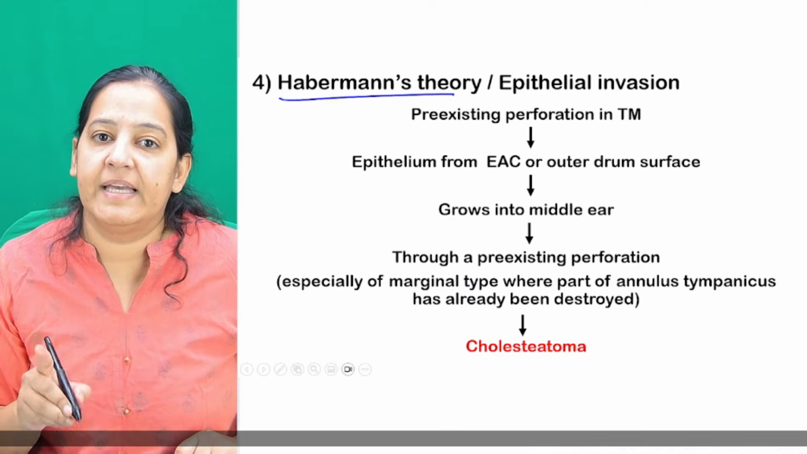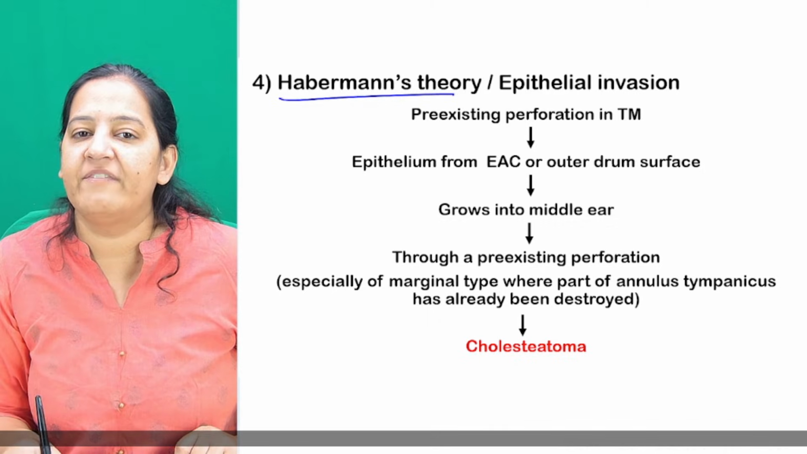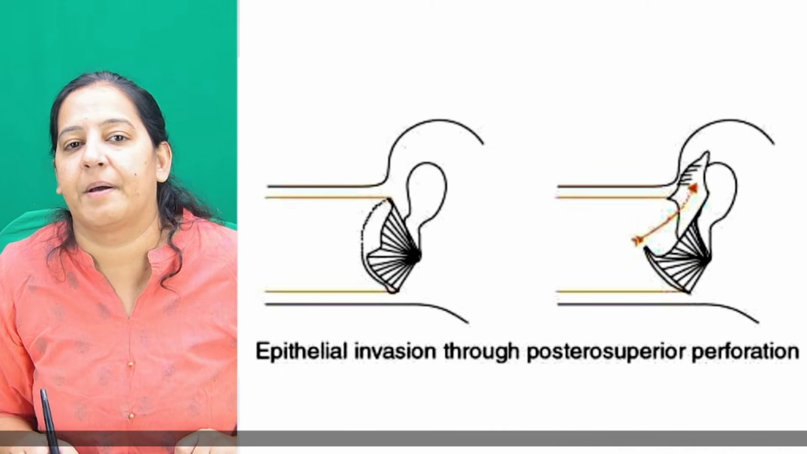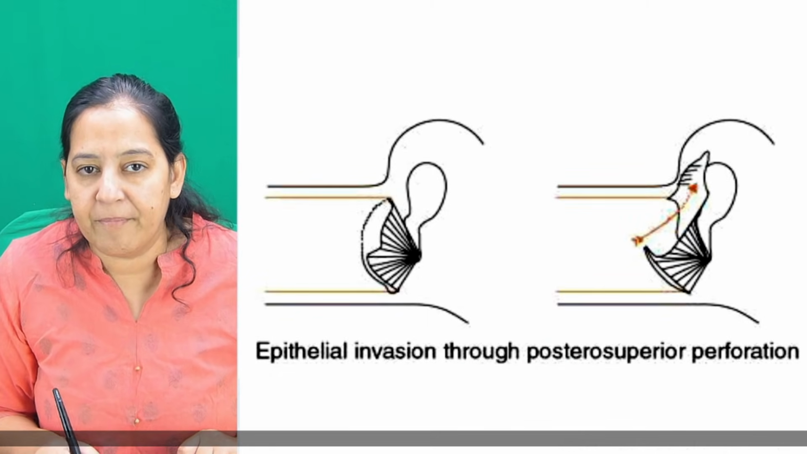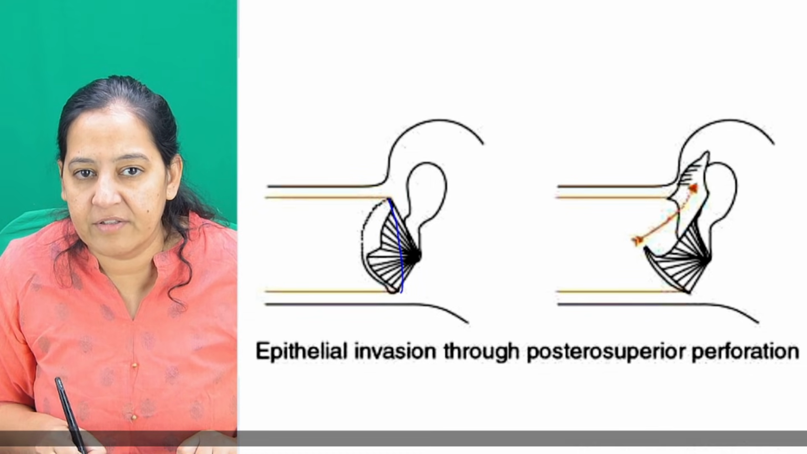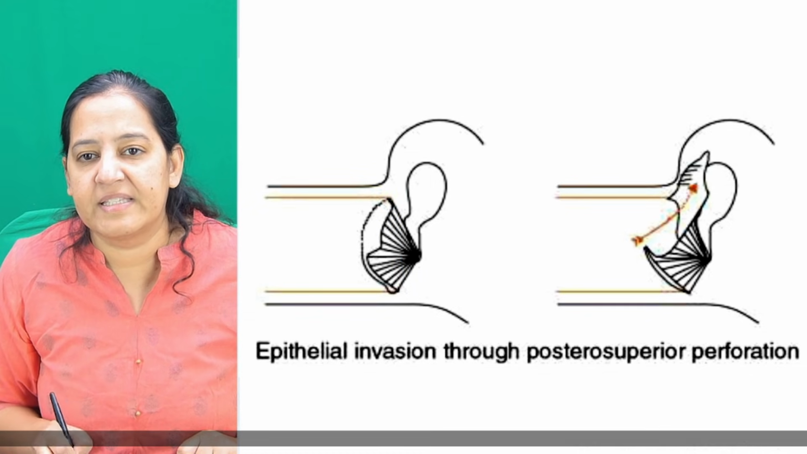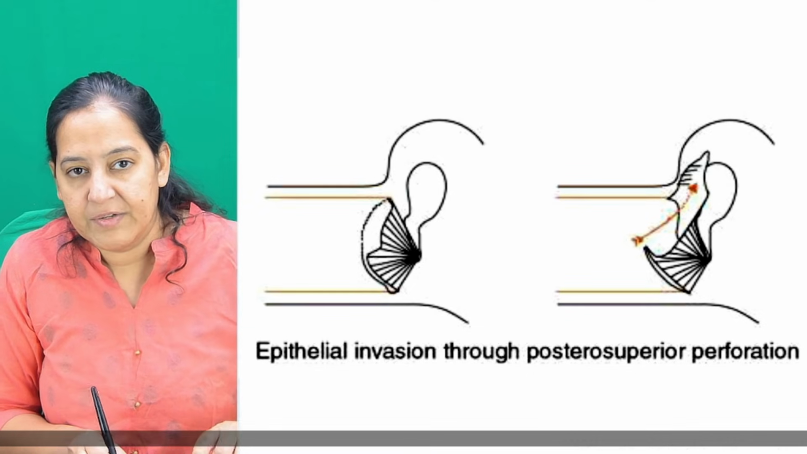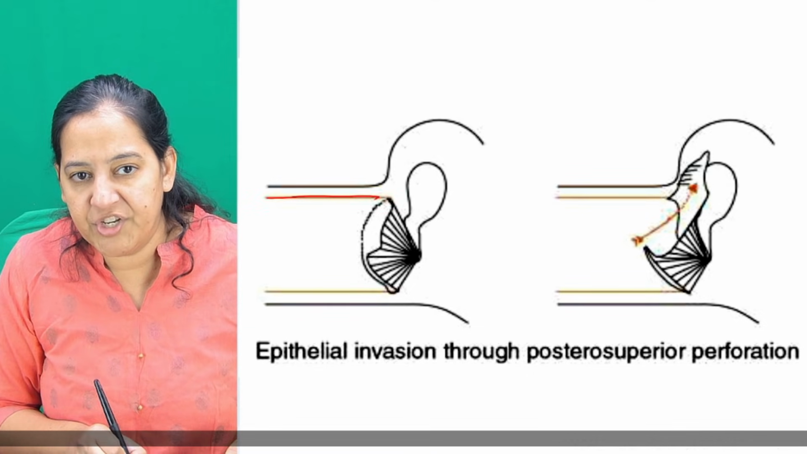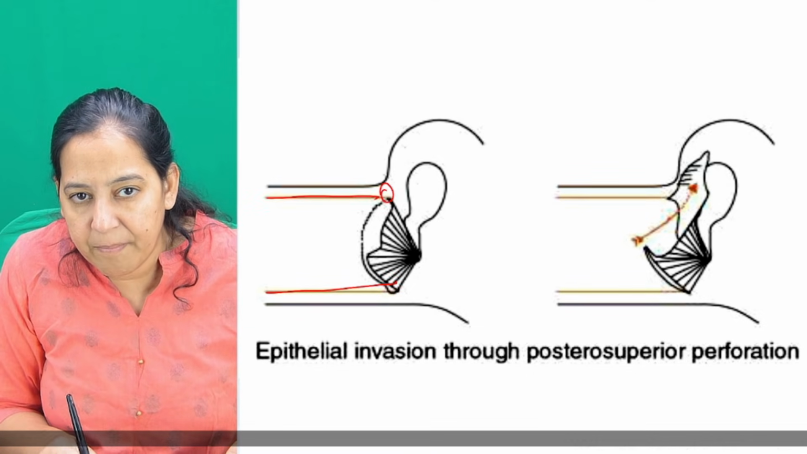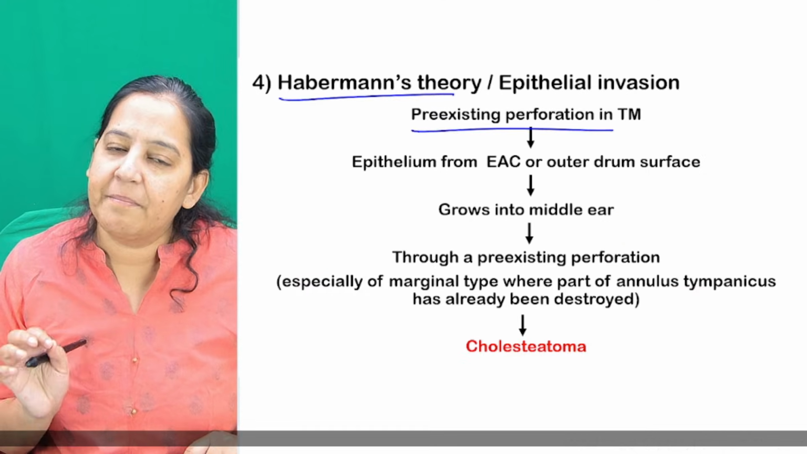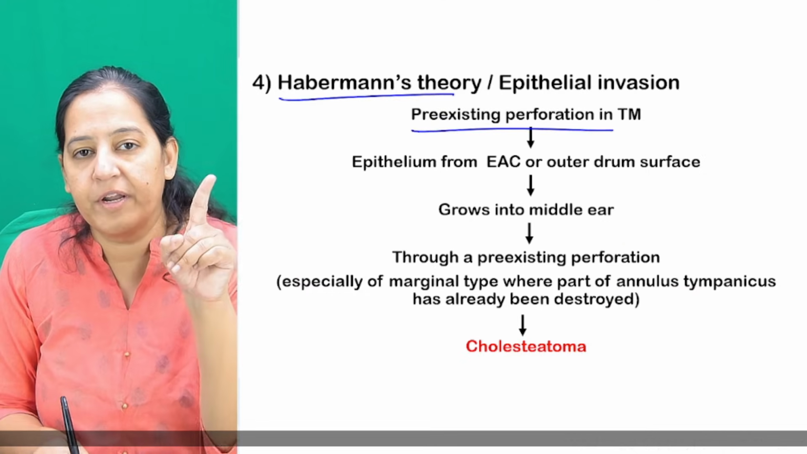Haberman theory says that it exists only when there is a pre-existing perforation in the tympanic membrane. Imagine the tympanic membrane. First you see where is EAC. This is EAC. And appreciate the tympanic membrane. There is a little perforation over here. In the tympanic membrane, there is already a pre-existing perforation.